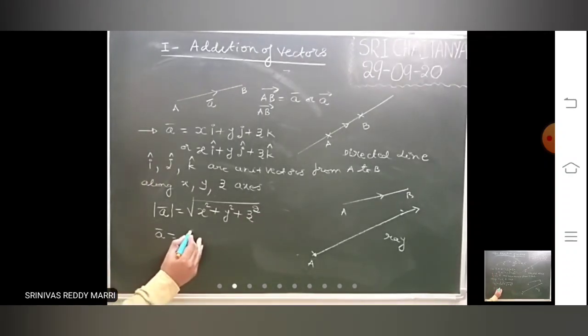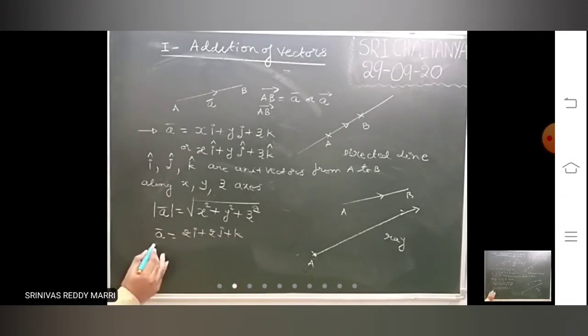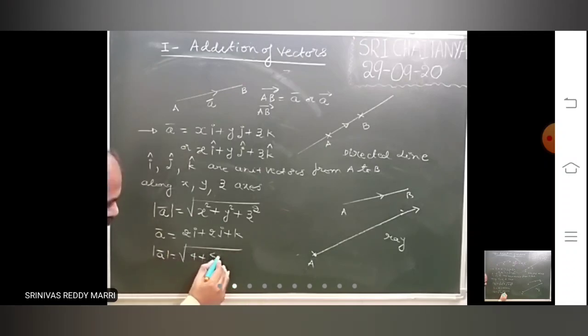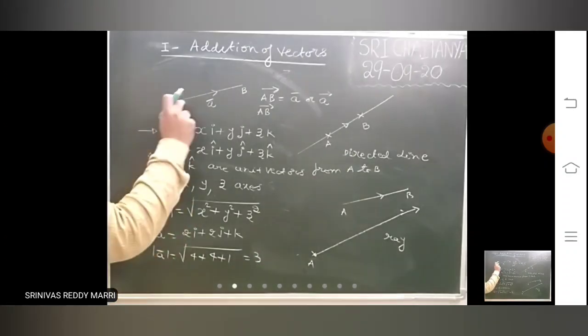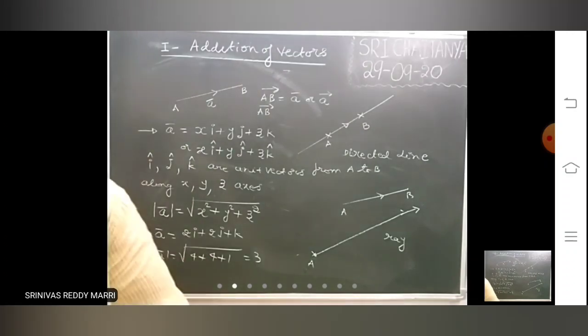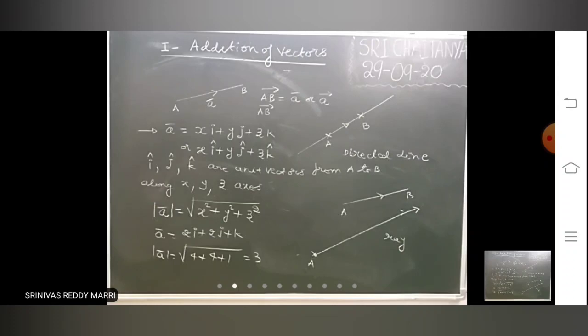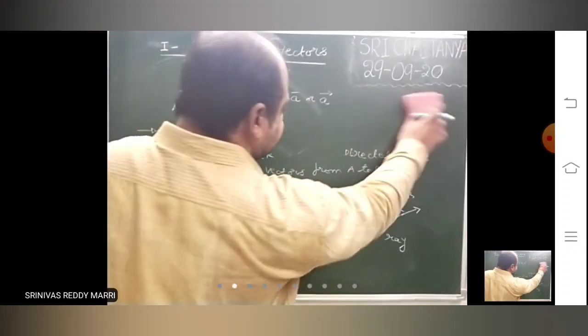Suppose a bar is 2i plus 2j plus k. Right? Modulus a bar is nothing but root of 2 square 4, 2 square 4 plus 1. That means magnitude of the vector means this length is what? 3 units. This length is what? 3 units. Look at that. That is how to calculate the magnitude of any vector.